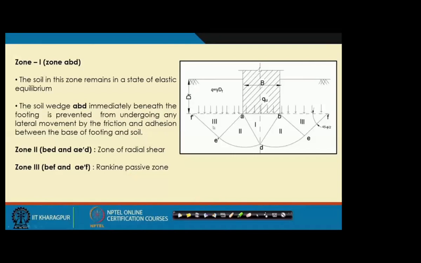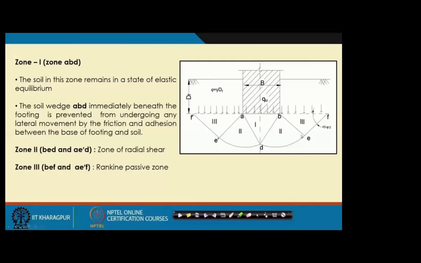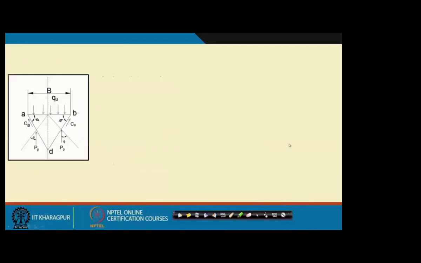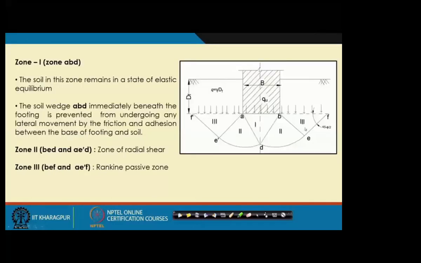It has three zones. As I mentioned, it is not considering the resistance given by the soil above the base of the foundation, because if you look at this failure surface assumption, this is the failure surface, this is the failure surface.